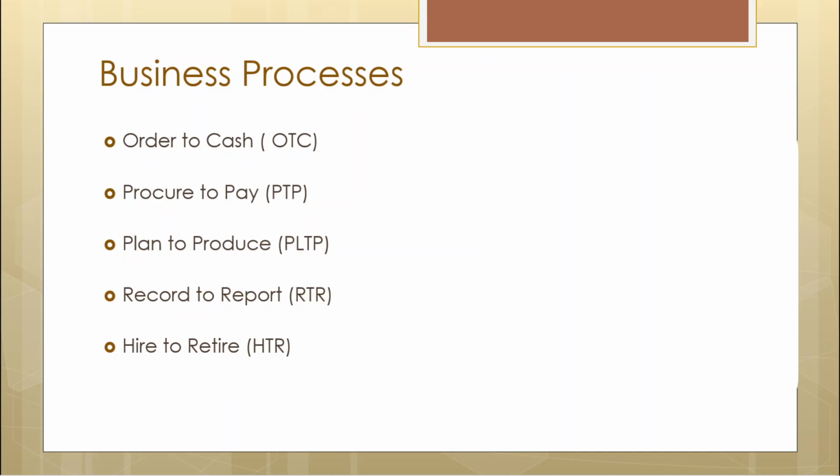And accordingly, I should be able to produce those goods so that I can meet the customer requirement. At the same time, I need to ensure my inventory is low. It should not be that I keep on producing and keep inventory ready. So all these processes come under plan to produce, and they are interlinked.